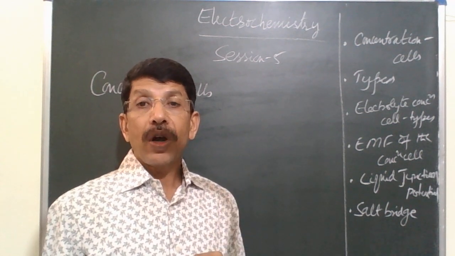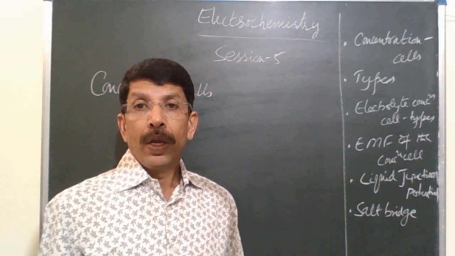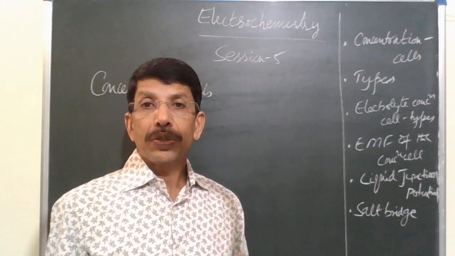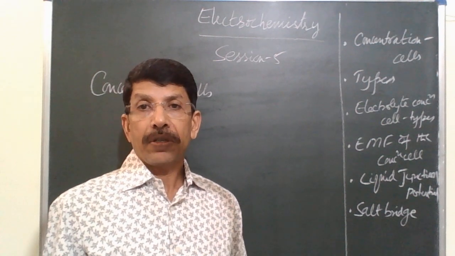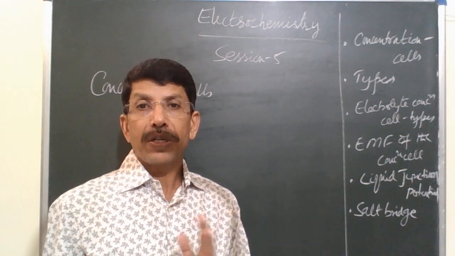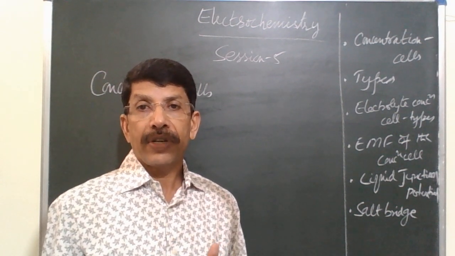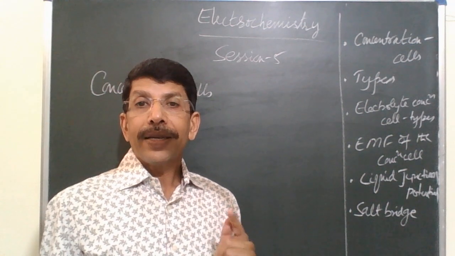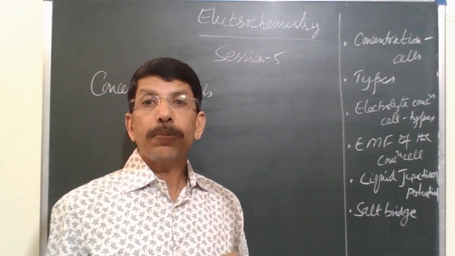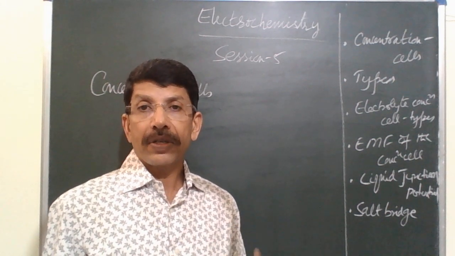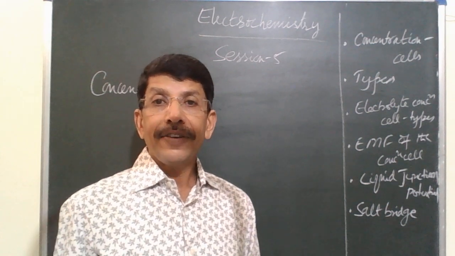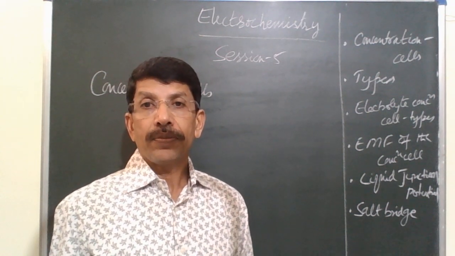But when it comes to concentration cells, EMF arises due to transfer of matter from one compartment to the other compartment, from the anode compartment to the cathode compartment, for example. So, in concentration cells, EMF arises due to transport of matter from one compartment to the other because of the difference in concentration.